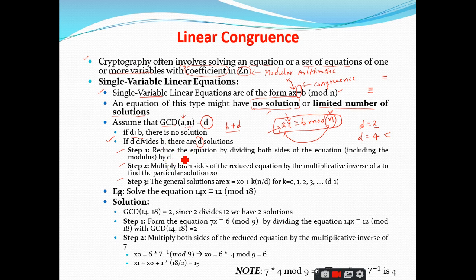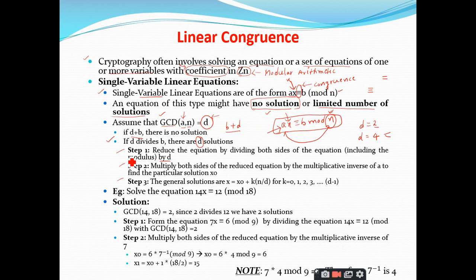First of all, you have to reduce the equation by dividing both sides of the equation by d. So first you find the GCD and you get the value of d, and if d divides b, then you can identify that there are d number of solutions.